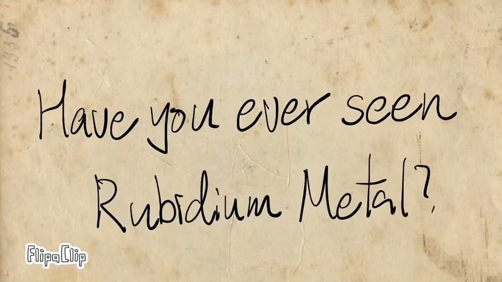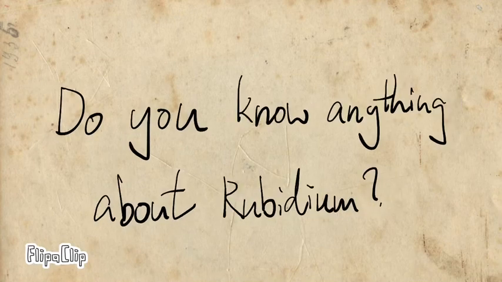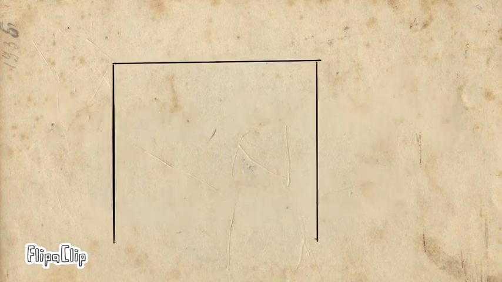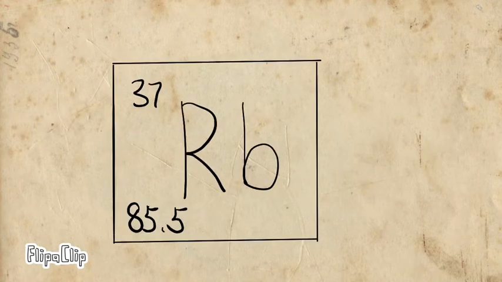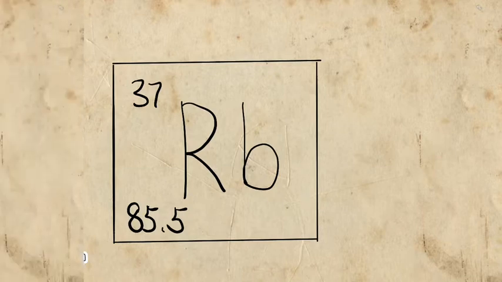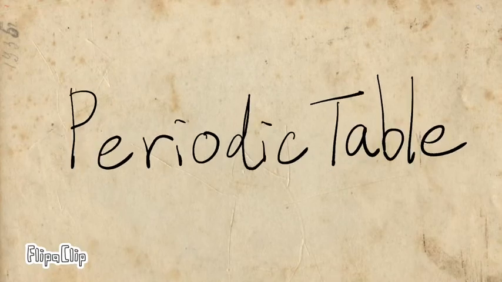Have you ever seen rubidium metal? Do you know anything about rubidium? Rubidium is a soft metal and able to react with water vigorously. If you know nothing about it, it doesn't matter. What you need is a periodic table.